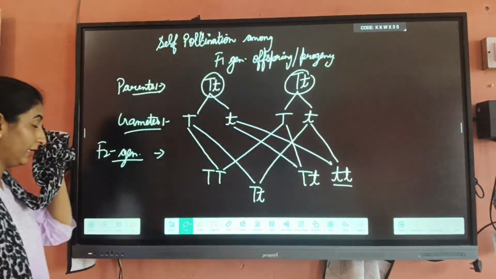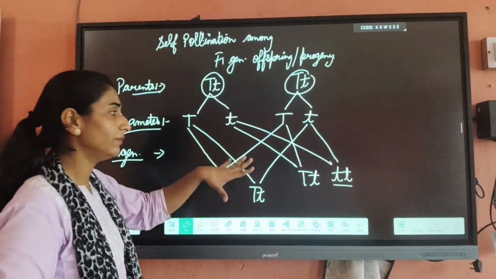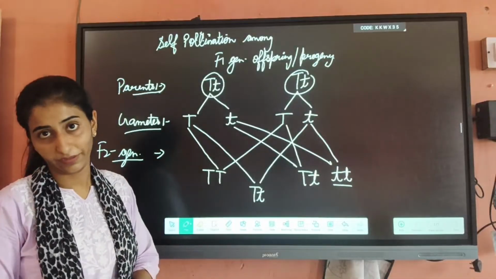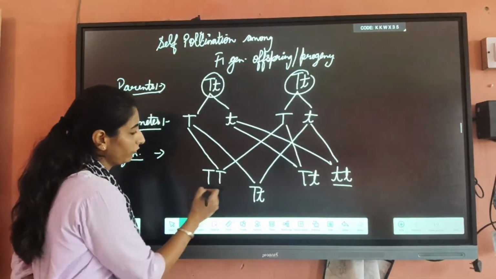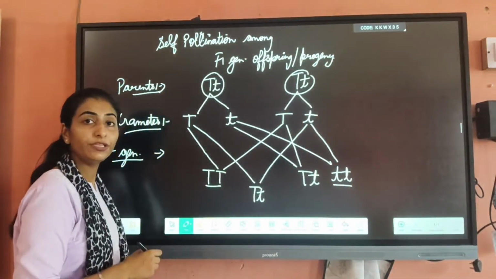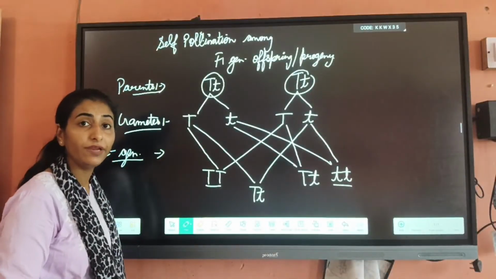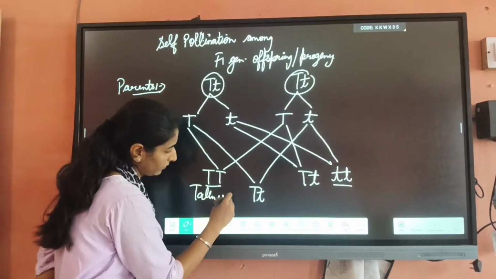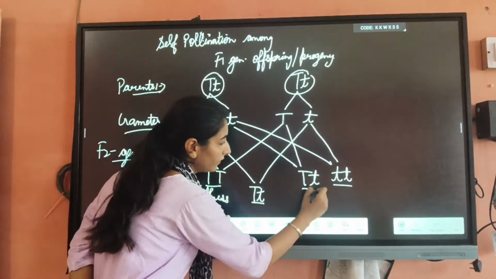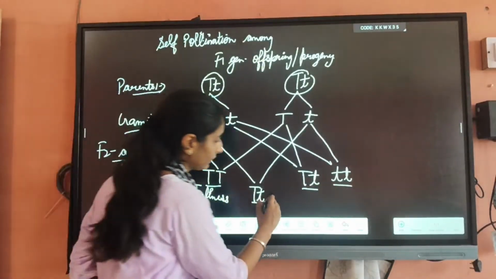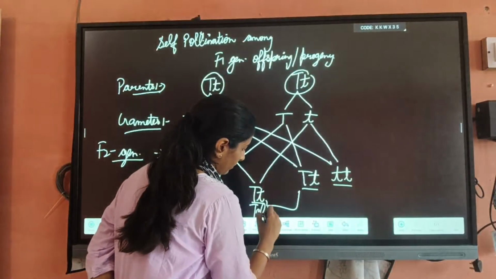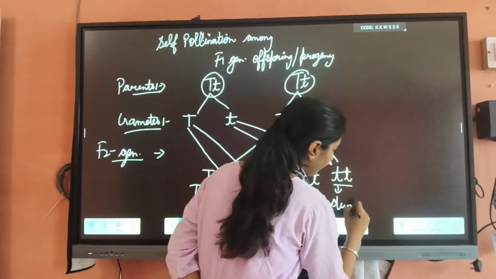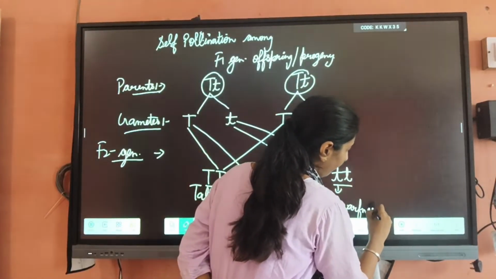Now we have to determine the ratio, like phenotypic ratio and genotypic ratio as well. First of all, you have to know what it is showing: tallness or dwarfness. This is showing the tallness. In the same way, these are also showing the tallness. These are showing the dwarfness, or dwarf hybrid plant.